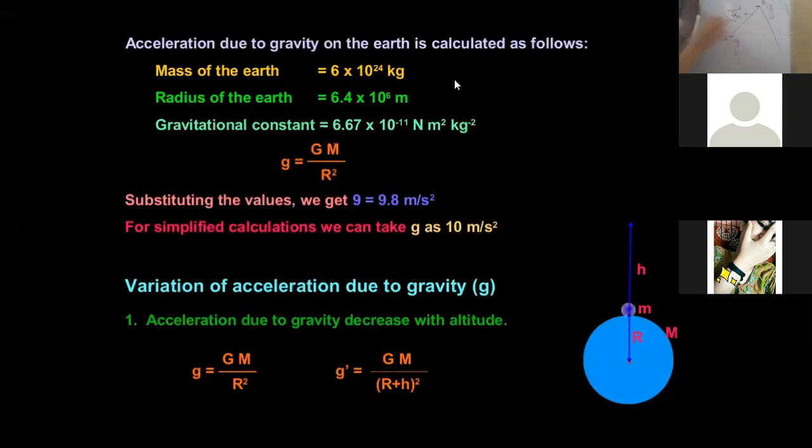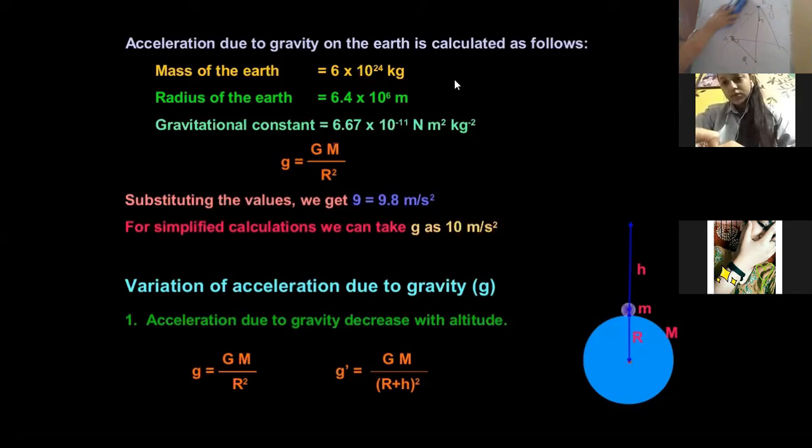The g will change. Now, why will g change? Because this mountain is on the surface of the earth. Your friend is somehow here, and let's say the radius is this r, but you are standing somewhere here. Let this distance be h. Let me show you what the variation in the value of g will be.